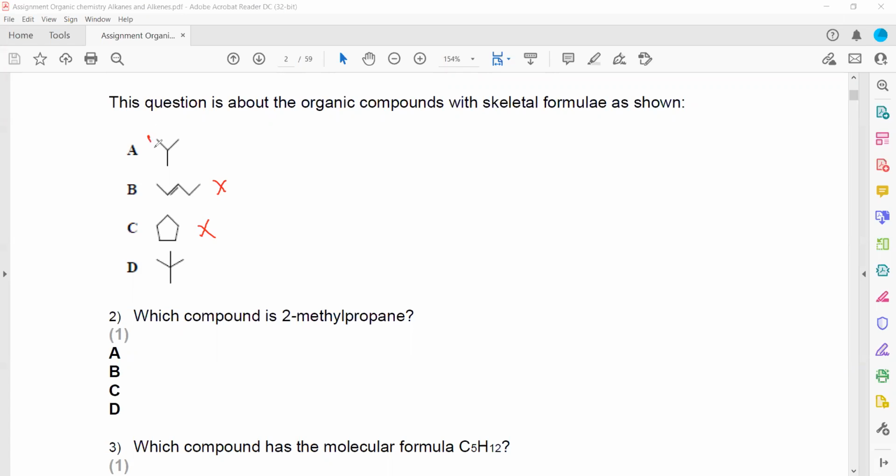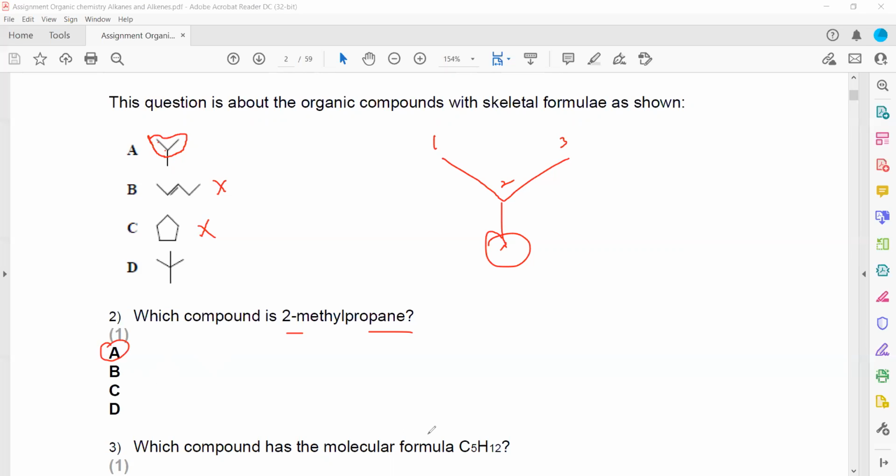So when we select the longest chain, 1, 2, and 3 carbon, we selected. So this is a branch. Like if I draw, so here is 1, 2, and 3 carbon. So this is a branch. So it is 2-methyl. Second position, we have one carbon as a branch. So it is 2-methyl propane. That's why A will be the right answer.